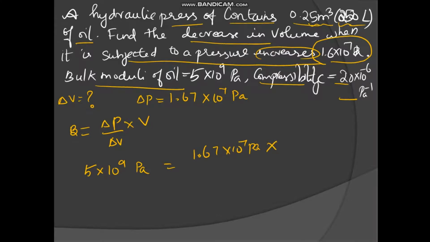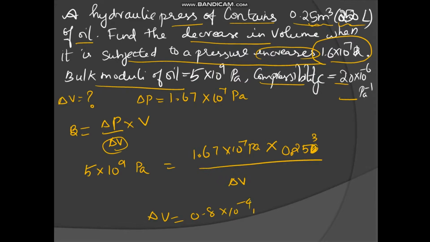Volume they have given us is 250 liters, which I am taking in meter cube since here everything is in SI units, divided by delta V, which we want to find. So simple, delta V you can find, which is nothing but 0.8 into 10 power minus 4 meter cube, which is nothing but 0.8 liter.